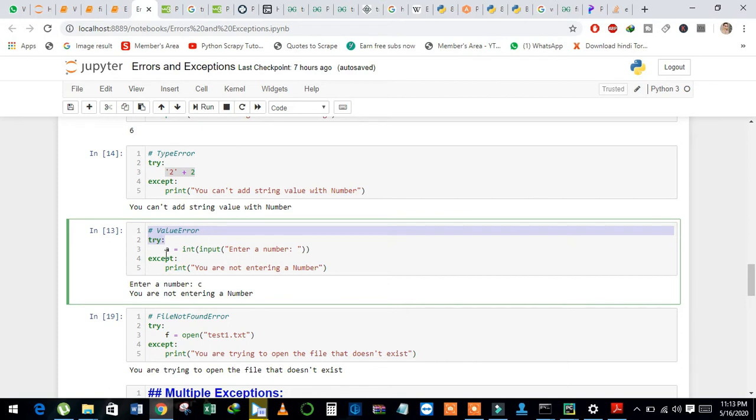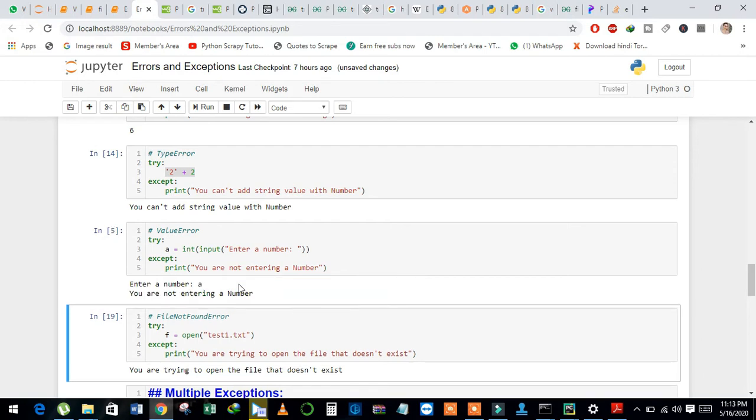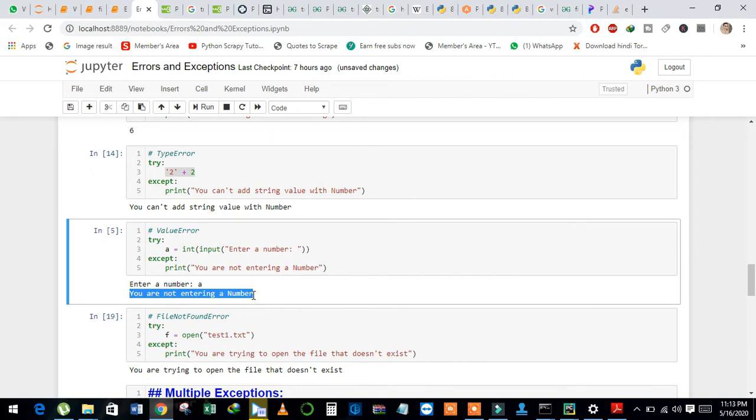And next error is value error. And see here, I just used the input method and I want to take a number as input from the user, and when I run this code I entered a here. And see here, "you are not entering a number". The user easily understands, and when they try again they will enter a number.